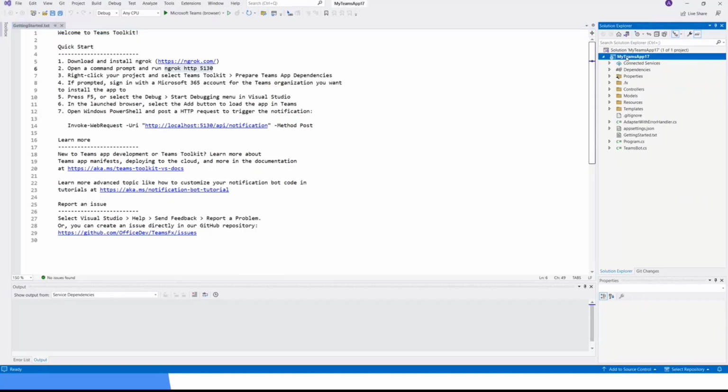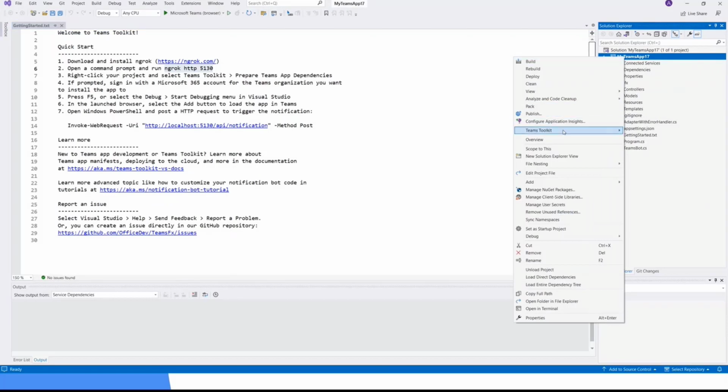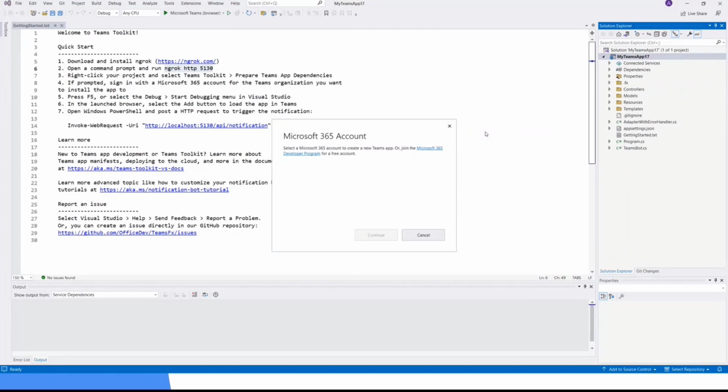I'll right click my project, then go to Teams Toolkit and click on Prepare Teams App Dependencies. This will automatically create some of the dependencies for us. If you don't have an M365 developer program account, this is the test tenant you can get freely from the developer program. I'm just using the test tenant we created from the Microsoft 365 Developer Program. If you have all the permissions in your company account or work or school account, you're fine. You can just use your own account.